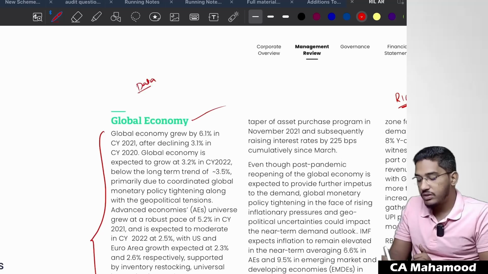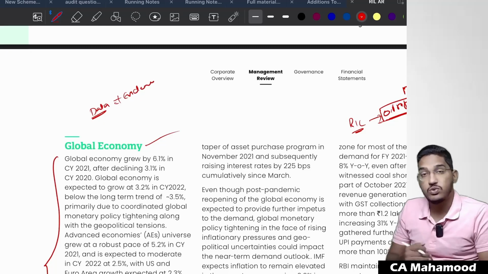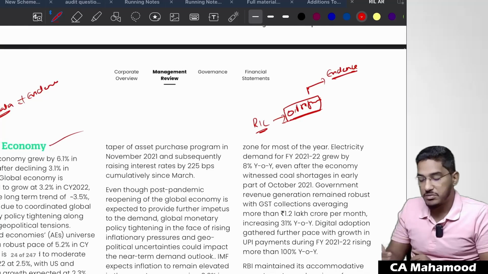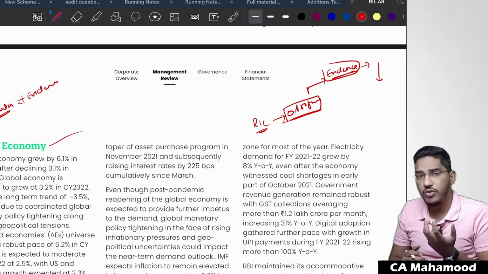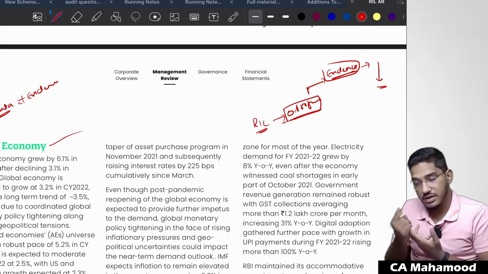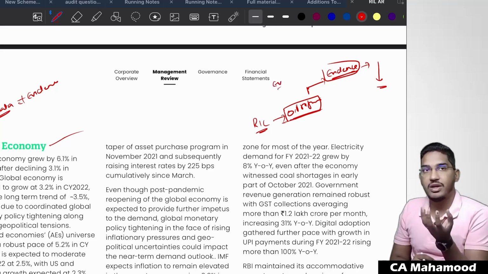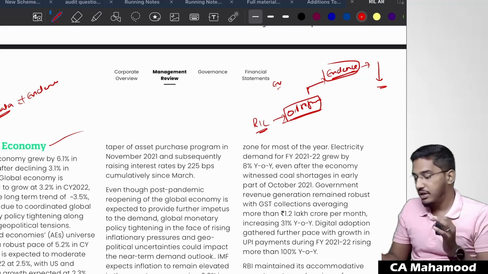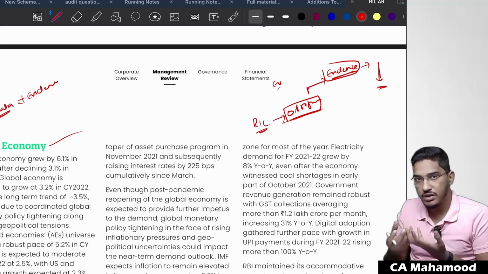Now, the data they have given in the other information and the evidence that you have got about the entity might also have an inconsistency. When understanding the client's business, you came to know that on a global scale, the share of oil refining business is coming down. Why? Because various countries and companies have concentrated on EV now, electric vehicles. Because of that, the requirement of oil is reducing. The supply is there, but demand is reducing. So at the global level, the oil refining business is not doing that great. This is what you understood when you studied the organization.